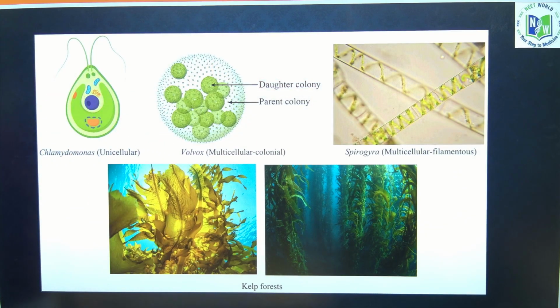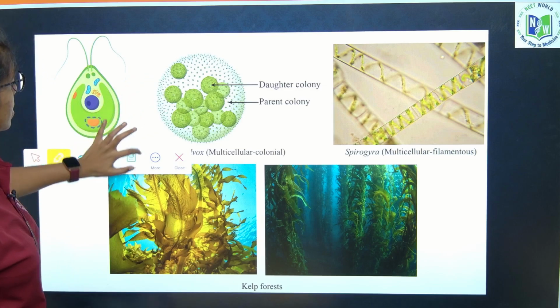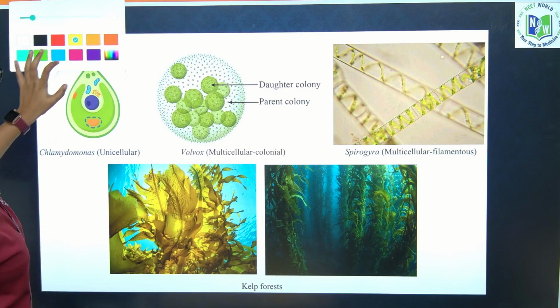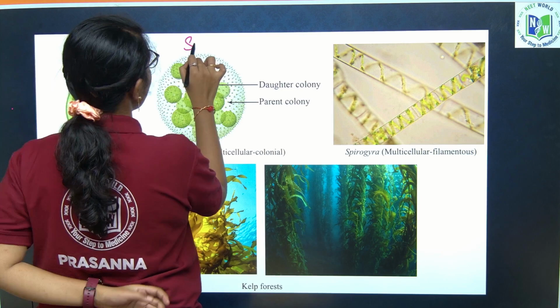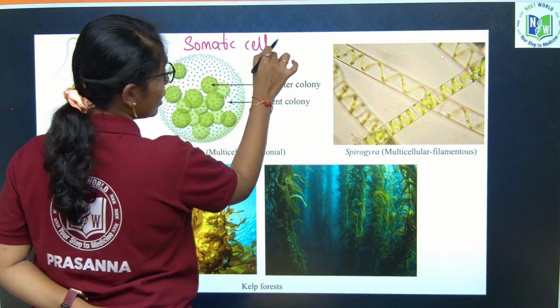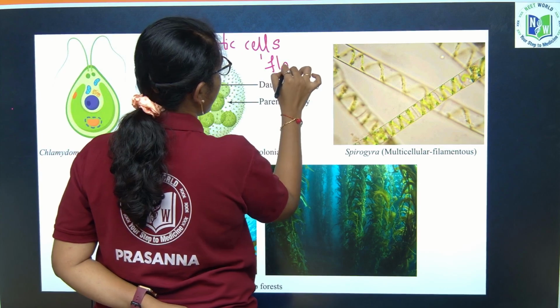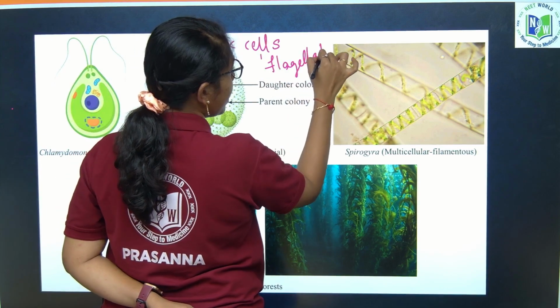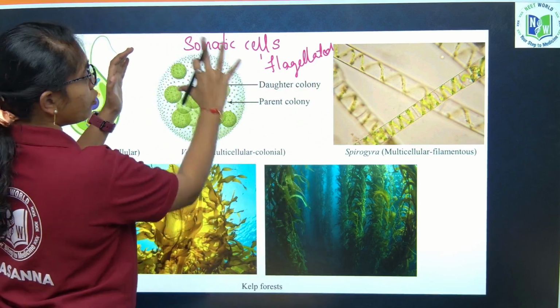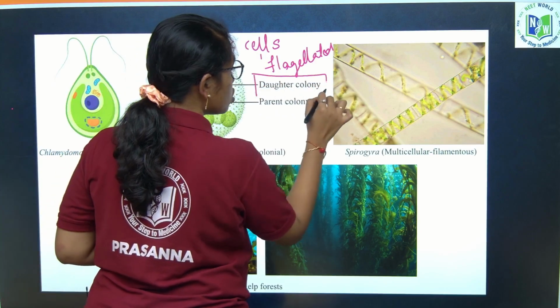Here you can see Chlamydomonas are unicellular. Volvox has a parent and daughter colony, wherein the somatic cells of the Volvox are flagellated and come together to form a colonial form, inside which daughter colonies also emerge.